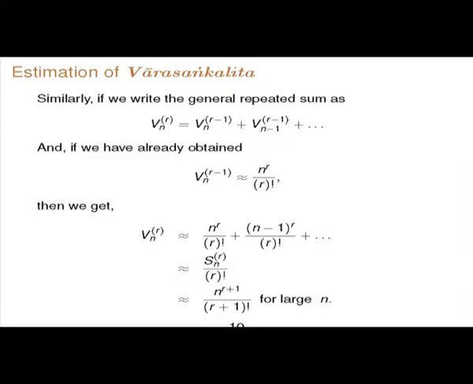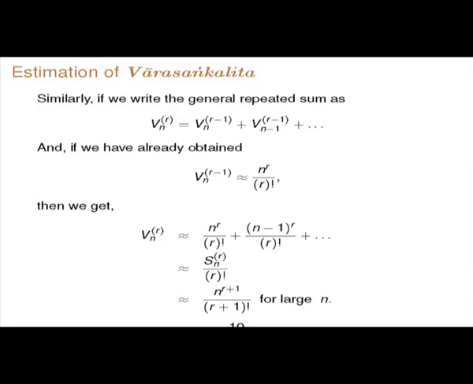So restating it in the general case, Yukti Bhasha says Vn of r is equal to the sum of Vn minus 1 of r minus 1. The r minus 1 sum we have already estimated goes like n to the power r by r factorial. So each of these terms can be replaced by n to the power r by r factorial, n minus 1 to the power r by r factorial, etc. Again the lower order terms do not matter for large n.